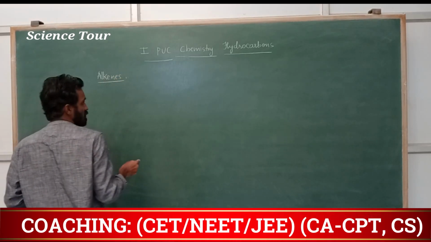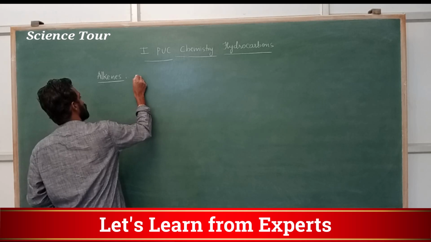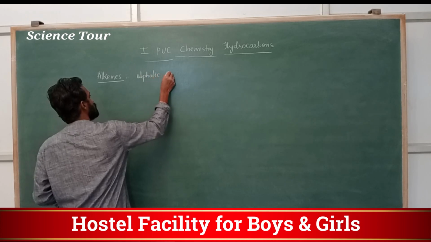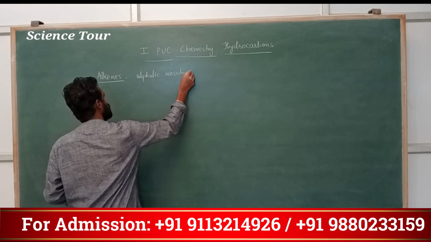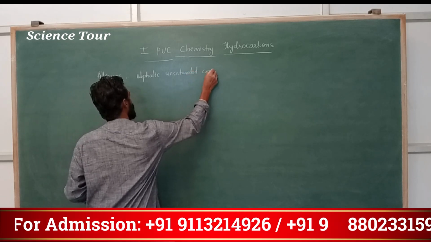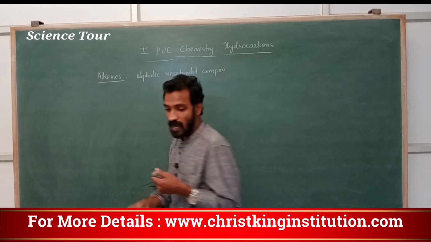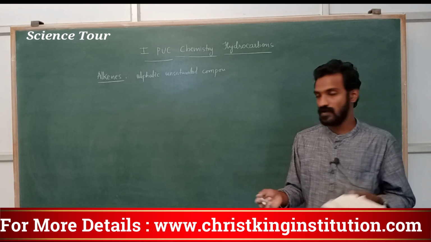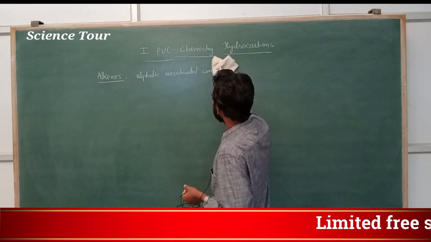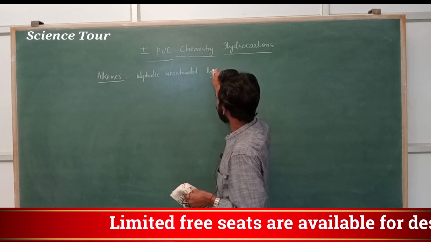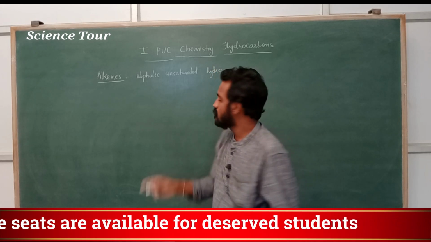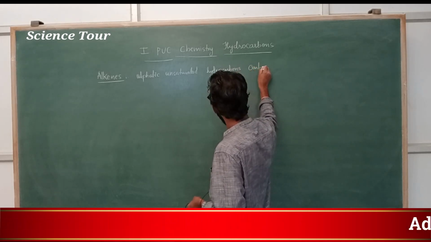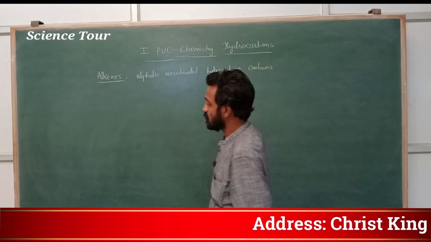Aliphatic unsaturated hydrocarbons, or we can call them aliphatic unsaturated hydrocarbons, contain a carbon-carbon double bond.